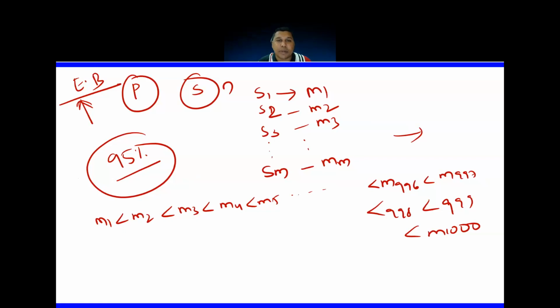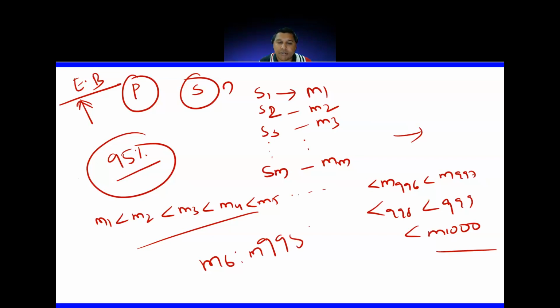Now, if you want to give 95%, it is easy to avoid 5 on this side, 5 on this side, and take that is M6 to M995. This will be my range for mean or median, whatever parameter you are trying to use. Understood? So you have to arrange them in increasing order.